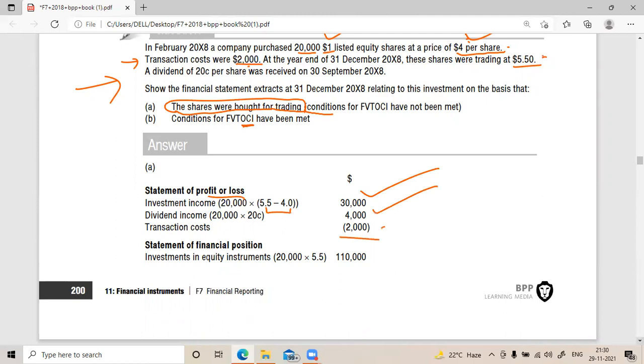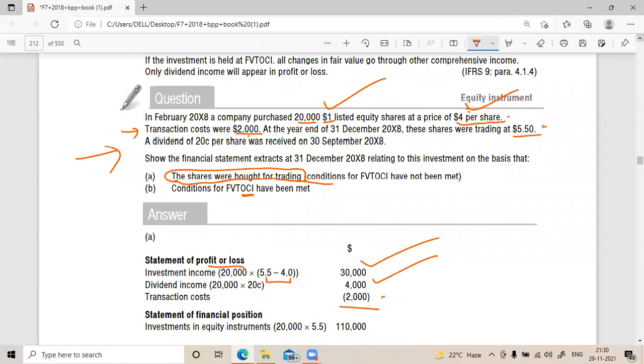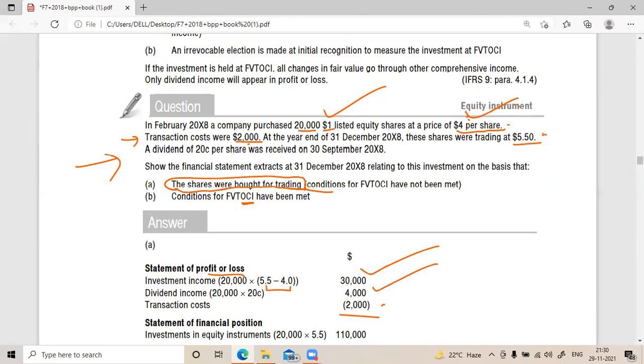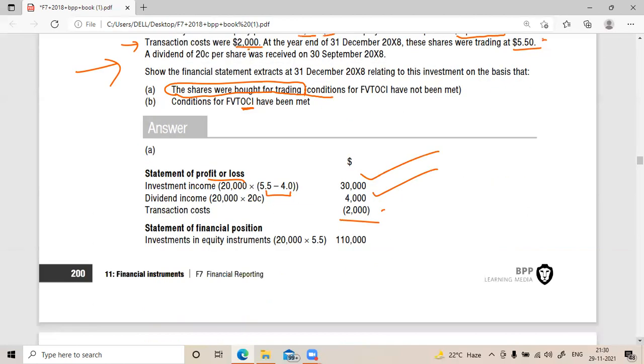So the investment is 4, trading right now, at this price per share. Dividend income is 20 cents per share.